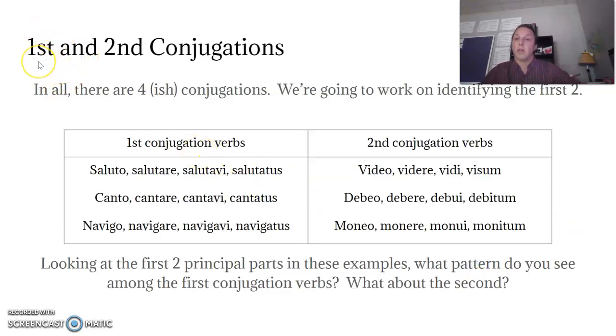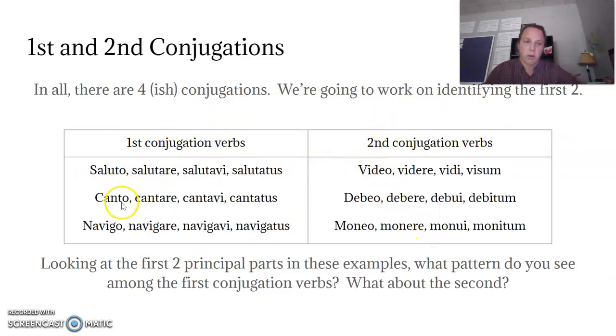So we're only going to learn how to identify the first and second conjugation verbs. In all, there are 4.5 conjugations, and we're going to work on identifying the first two. Check out these two columns right here. You've got first conjugation verbs here, second conjugation verbs here.